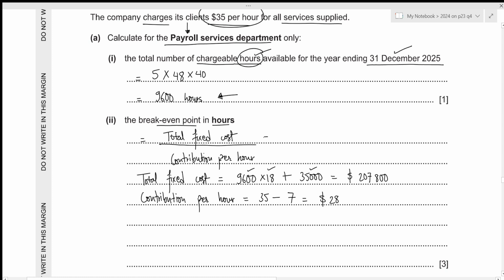So the break-even point in hours will now be 207,800, which is the total fixed cost, divided by 28, which is the contribution per hour. This results in the value of 7,421.42, and whenever we are calculating the break-even points, we always need to round it up. So that will just be 7,422 hours. That's the answer we require. That's all for the second part.